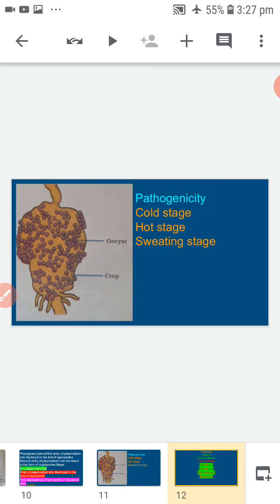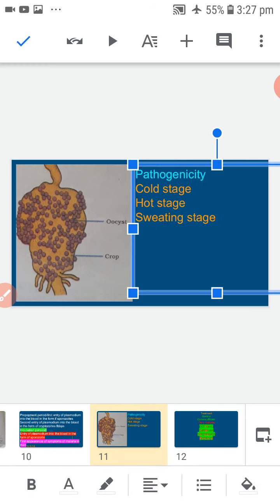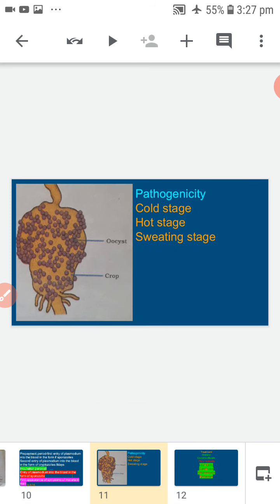Next, pathogenicity. Plasmodium vivax causes benign tertian malaria. The clinical symptoms of this disease include bouts of fever which can be expressed in 3 stages, namely cold stage, hot stage and sweating stage.